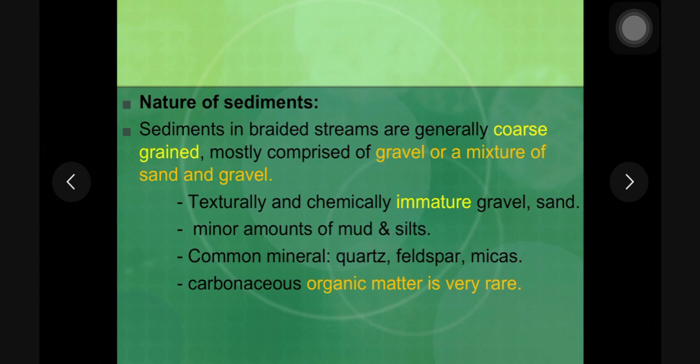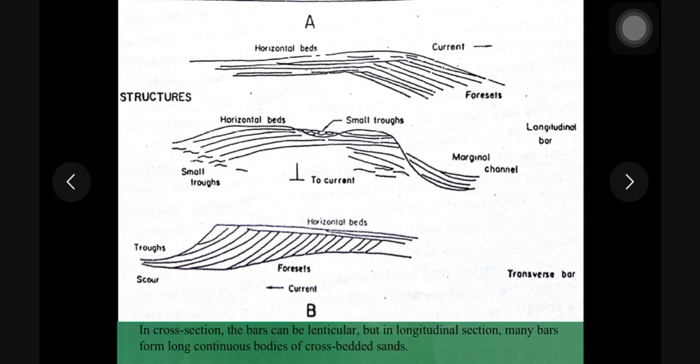Out of these three, if you see, feldspar and mica have less resistance to weathering, but are still preserved in the sediments. That is because these systems are close to the source or provenance. The longer the transportation, the more the feldspar and mica may get dissolved. And braided river sediments contain very little organic matter. It is very rare, because of the coarse sediments, it is not well preserved.